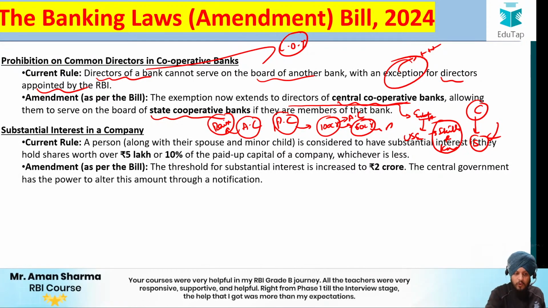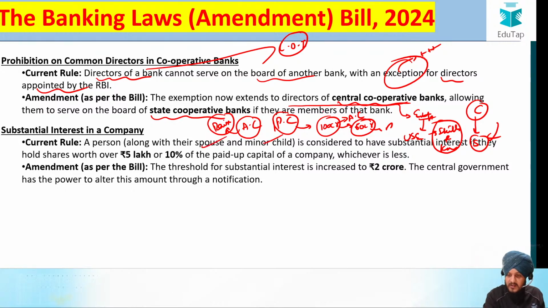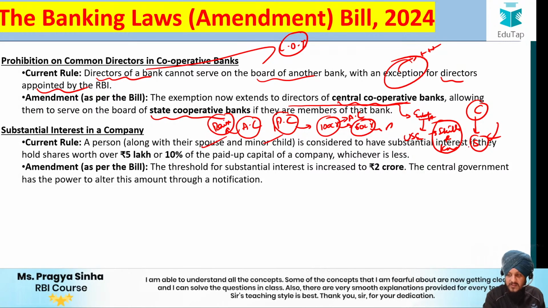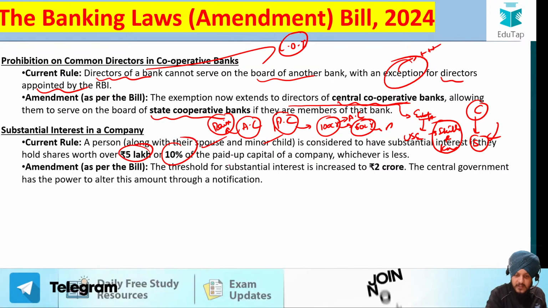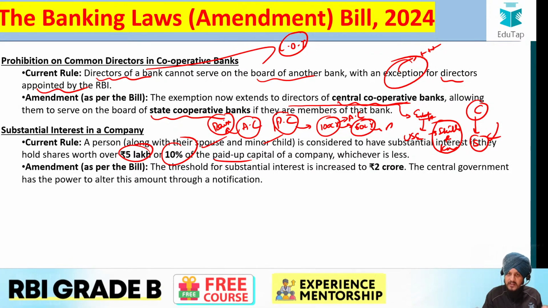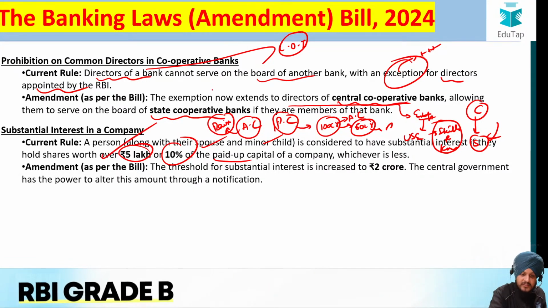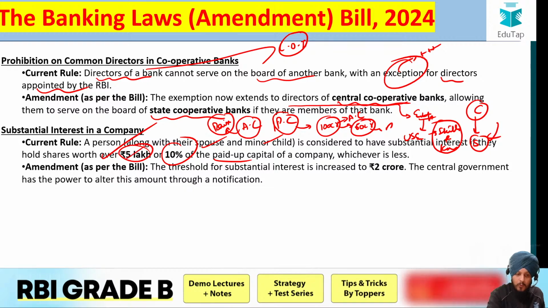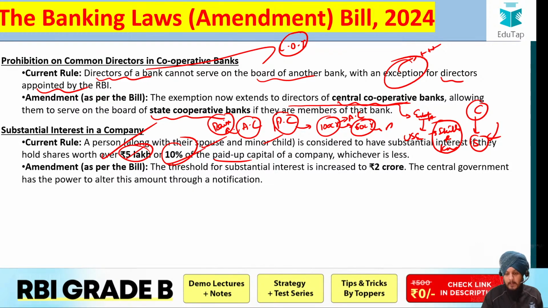Fine. So if you talk about the current rule, it says that a person including his spouse and minor child is considered to have substantial interest if they hold shares worth rupees 5 lakh or 10% of the paid up capital of a company. Now, how does it make a difference? Now, how do we define substantial interest? Just here, it is written in front of you. It means you have more than rupees 5 lakh or 10% of the paid up capital.